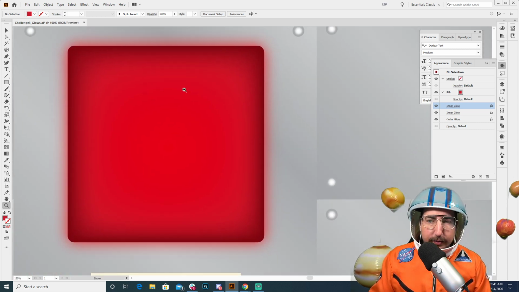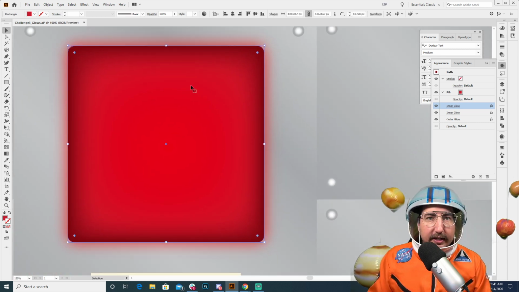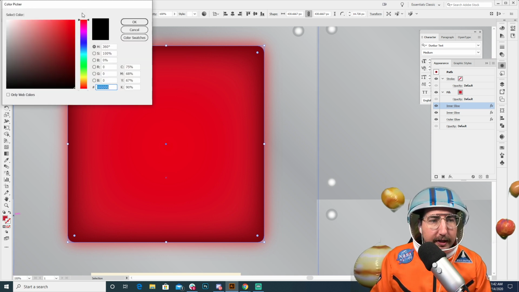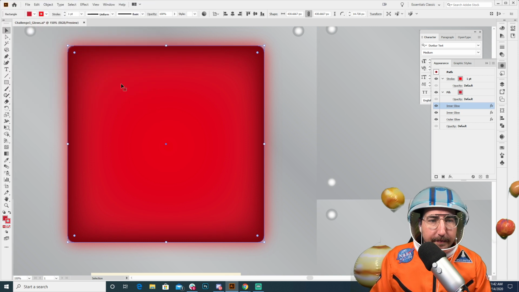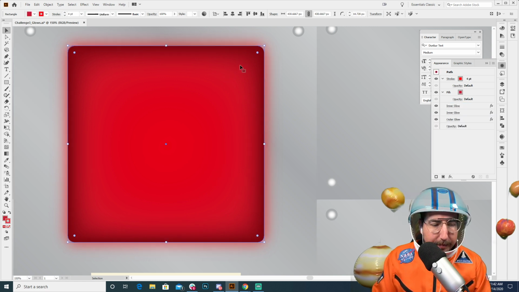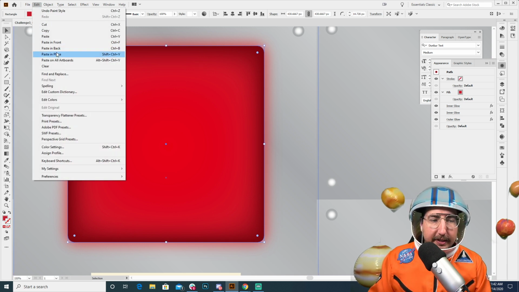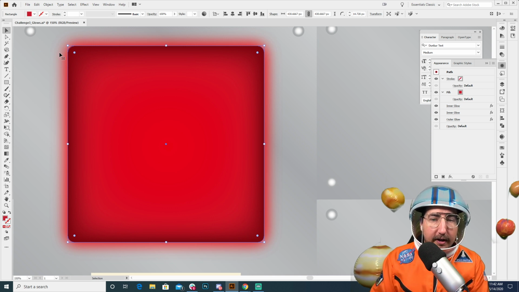Now what I like to do is I'll go in, select this shape, and I'll actually make a stroke around it of whatever that color is, whatever the base color is. So I'll come in here and I'll make a stroke that is a very intense red, and then I'll take that stroke up a little bit. Oops, I'm going to actually do this on a new shape so we can put it on top. So to do that, I'm just going to copy, and then I'm going to edit and hit paste in place. And paste in place will drop a copy of it on top of that copy, on top of that shape.